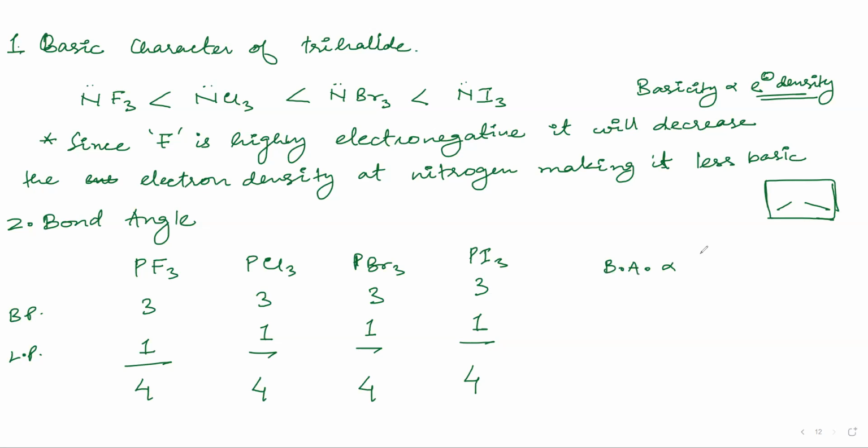It is 1 by the electronegativity of the surrounding atom, not 1 by size. That means if the electronegativity of the surrounding atom is high, the bond angle will be low. Fluorine has high electronegativity, so it will have the lowest bond angle, then PCl3, then PBr3, then PI3. Everyone, copy this slide and you are done.